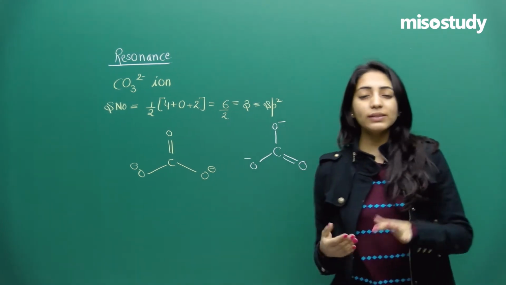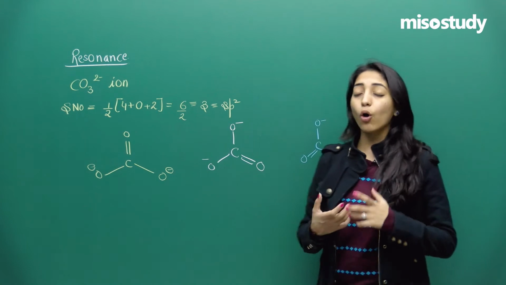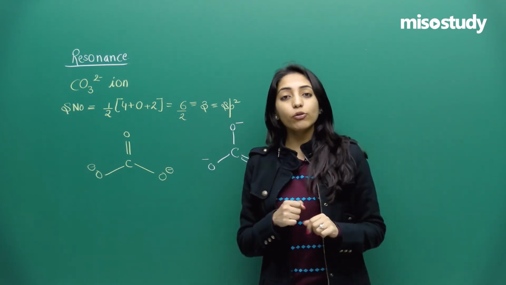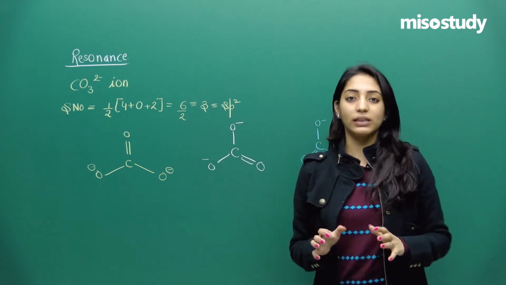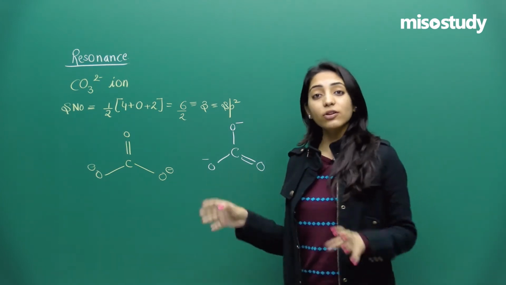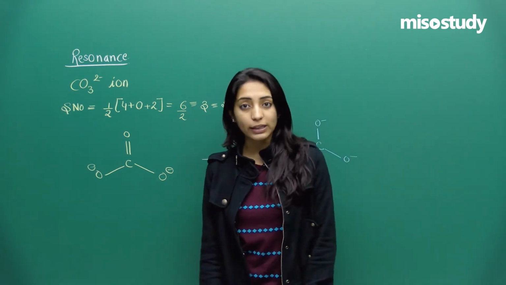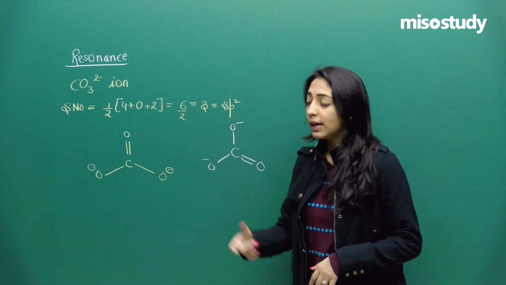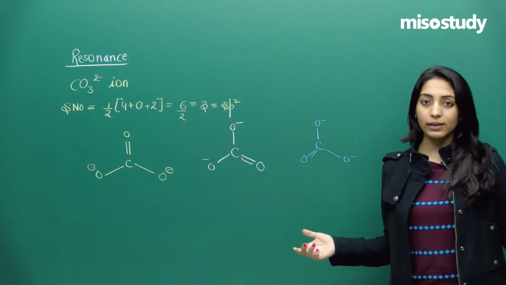Now what happens at times when a single structure cannot explain all the properties of a molecule? Then what we do is draw a number of structures for that particular molecule. Now none of the structures that I will be drawing on the board will be the correct structure of the molecule. But yes, maybe one structure is used to explain one property, another structure is used to explain another property, and a third structure is used to explain another property.